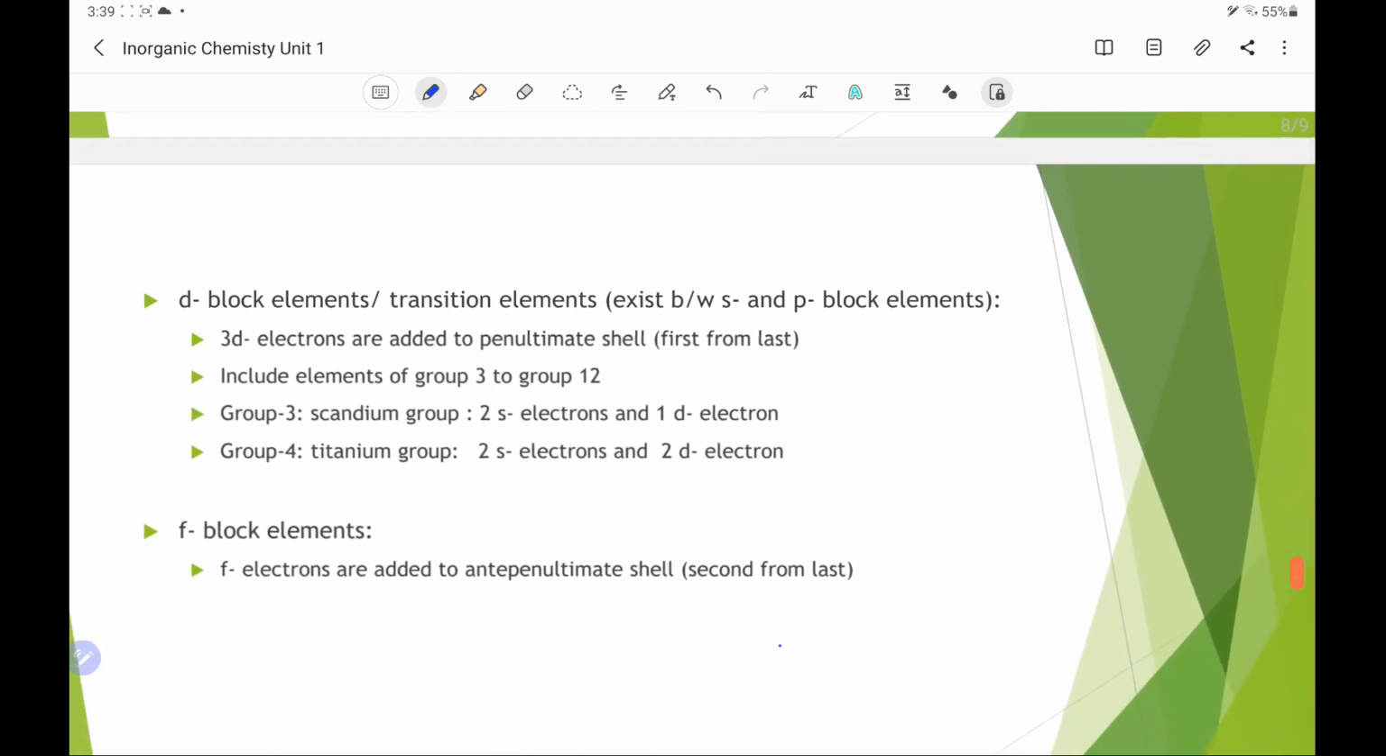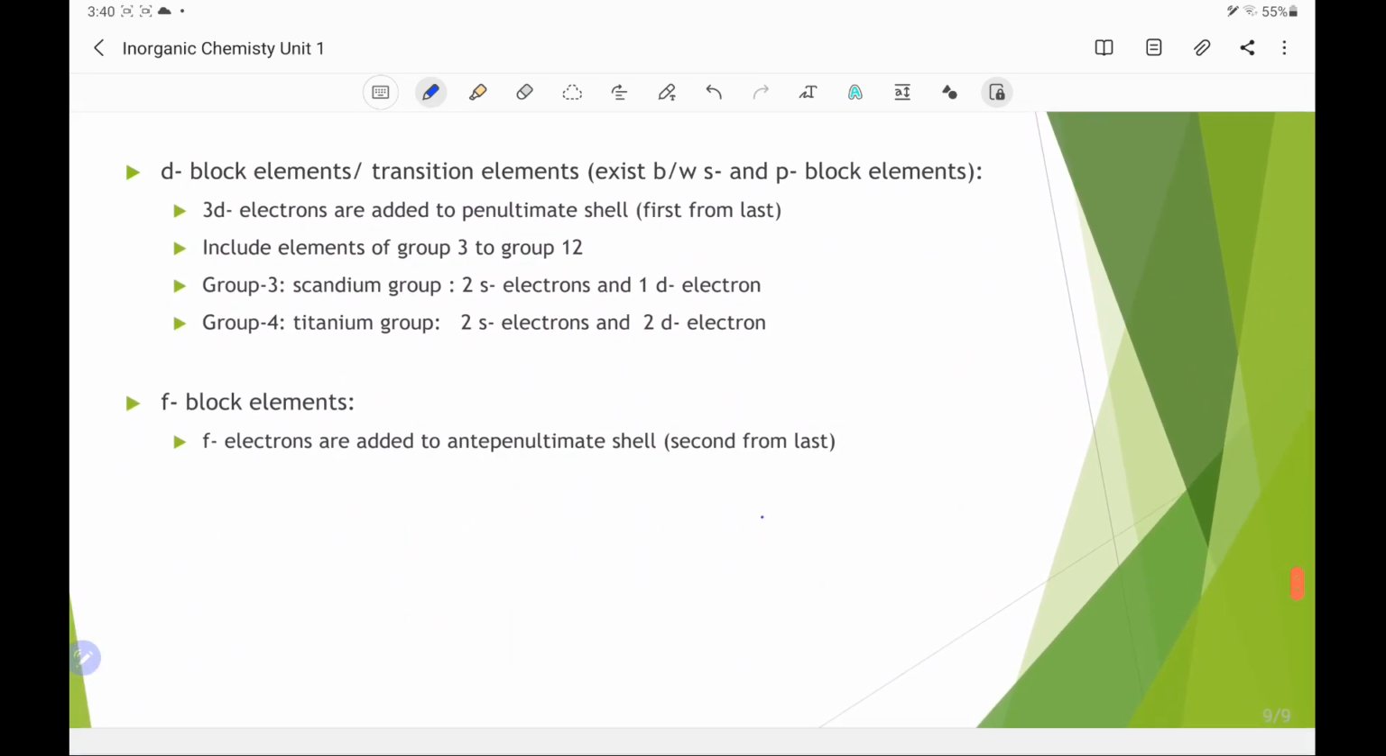Next are d block elements. These are also called the transition elements, and they exist between the s block elements and the p block elements. They are called transition because properties transit from s block to p block through the d block elements. In d block elements, the last or final electron enters the penultimate shell, the first from the last, that is, the (n-1) d orbital.